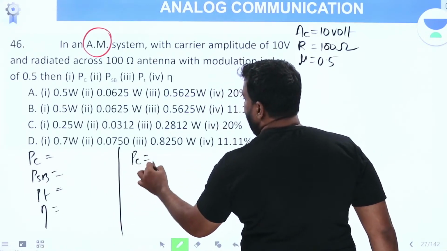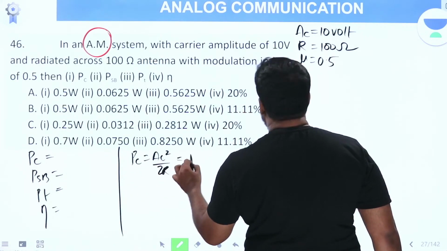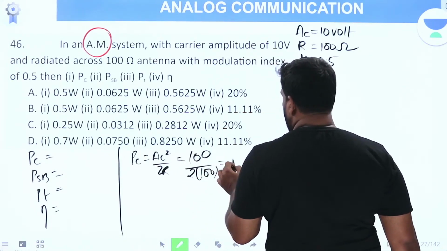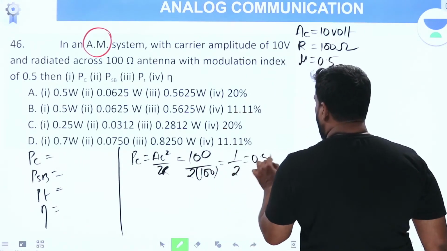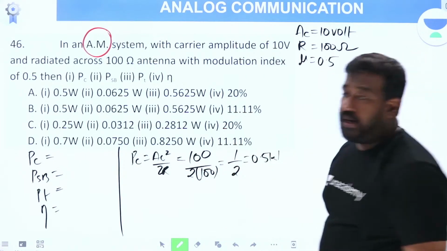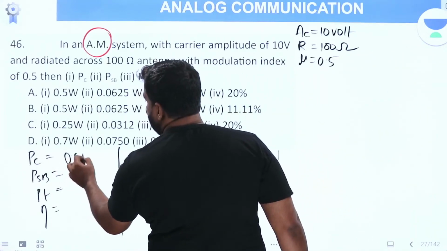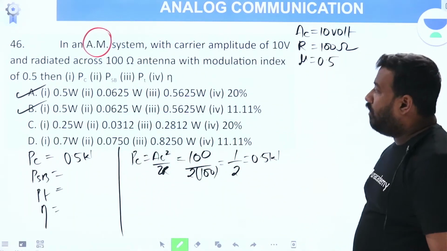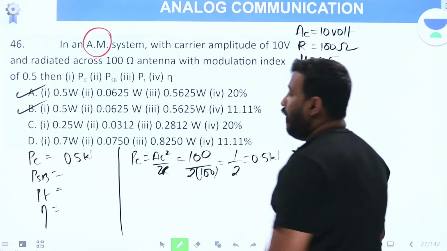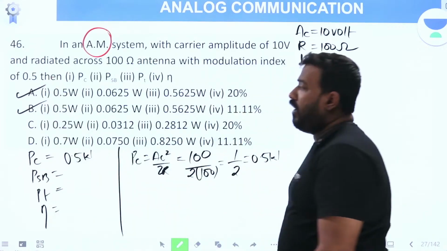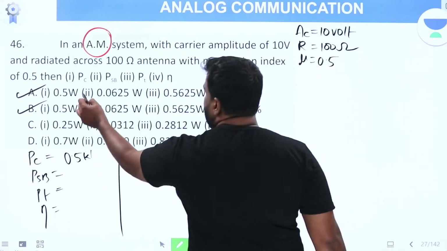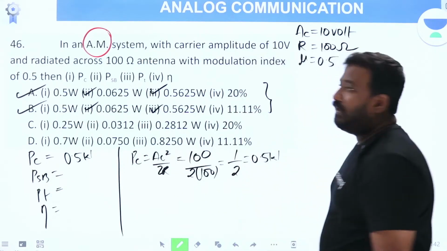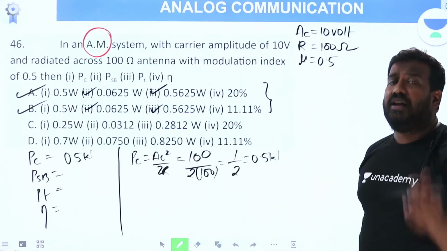First, carrier power, Ac square by 2R formula. Ac square 100 by 2 into 100, 100 by 200, 1 by 2, 0.5 watt. 0.5 watt is the carrier power. A or B? Your answer must be A or B. Now, elimination method. What is elimination method? Once you decided that the answer is A or B, because you have calculated carrier power, next two options same, don't calculate. Only this is differing. Efficiency, just calculate that, your answer is done. You will save a lot of time.